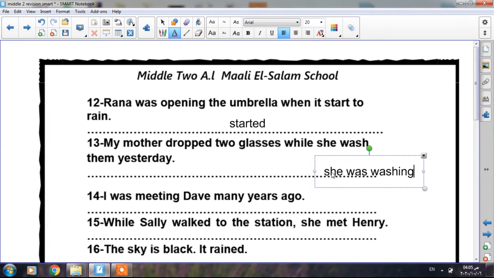Number 14, I was meeting Dave many years ago. Ago is a keyword of the past simple tense. So I have to change was meeting to met. I met Dave many years ago.